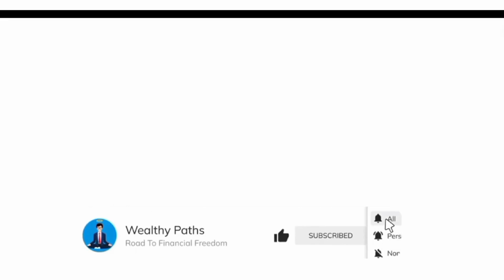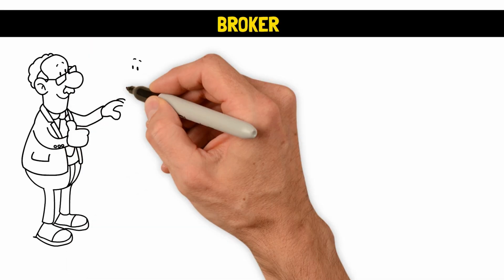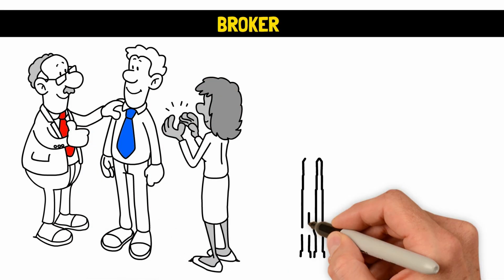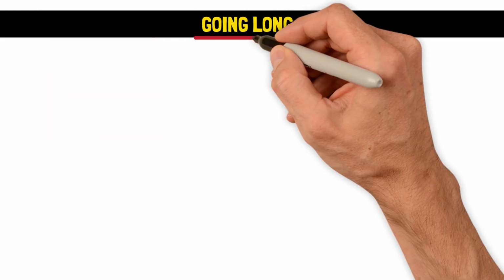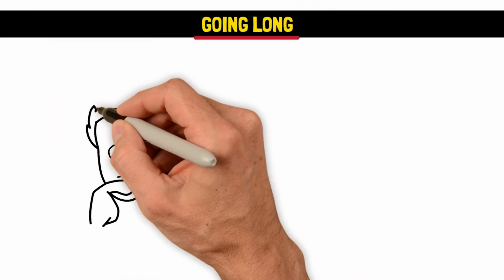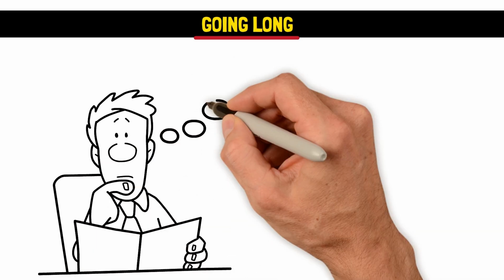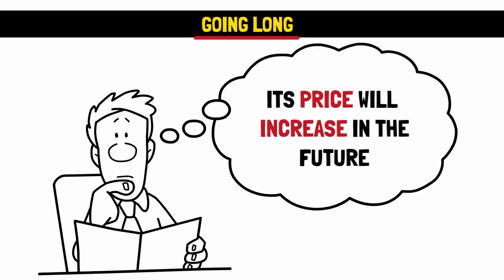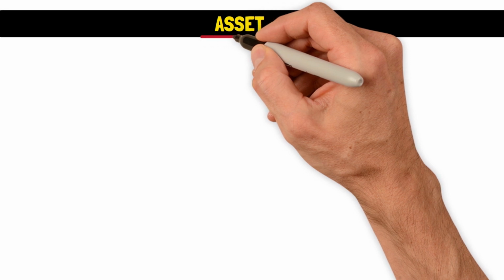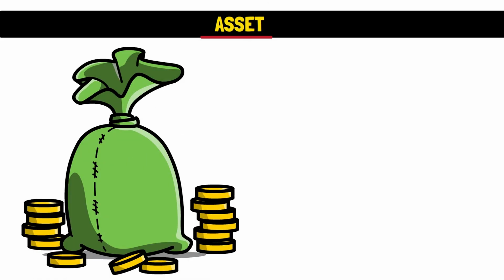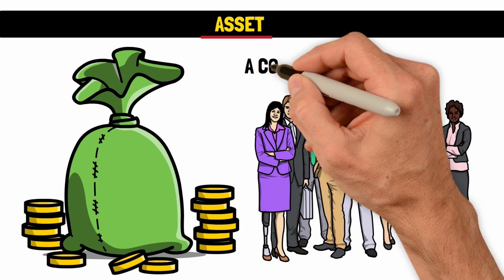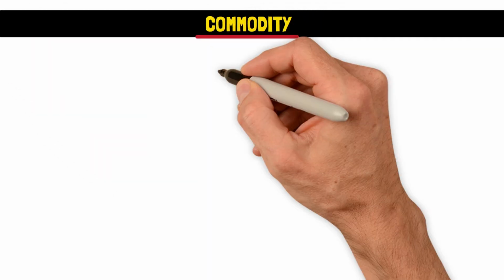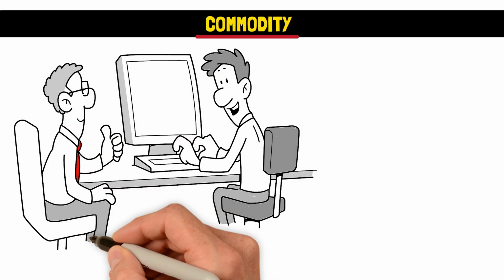Broker. Brokers are middlemen who facilitate the trading of financial assets, acting as bridges between buyers and sellers. Going long. Going long refers to a situation in which an investor buys a financial asset with the expectation that its price will increase in the future. Asset. An asset is any resource of economic value and importance owned by or controlled by an individual, a company, or a corporation.